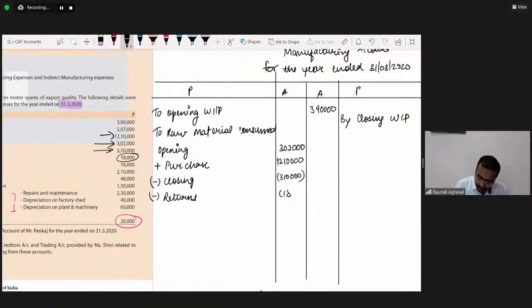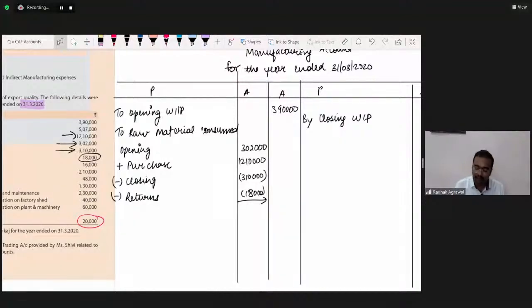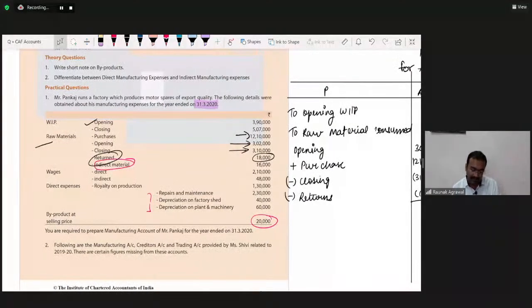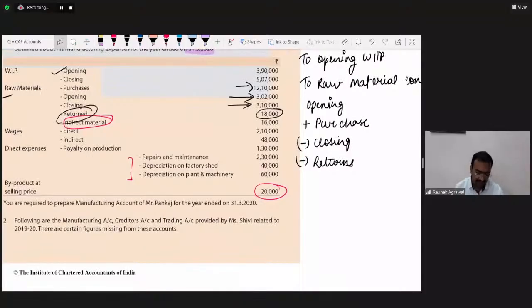It is worth rupees 18,000. So the final figure of raw material consumed is coming down to 11,84,000. Isn't it? Just check it. 11,84,000. Quickly solve. Now wages are given.